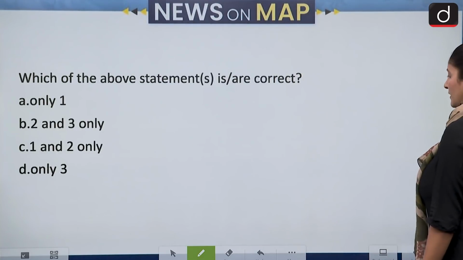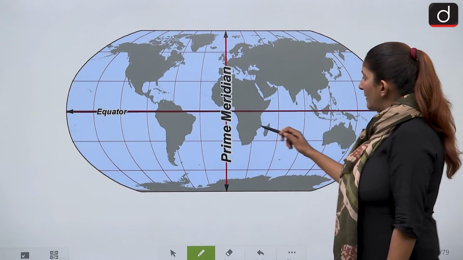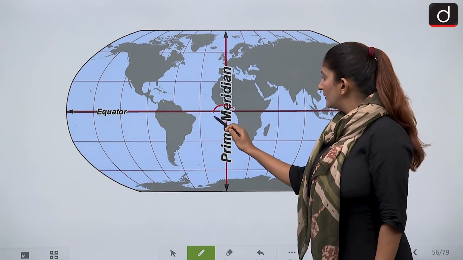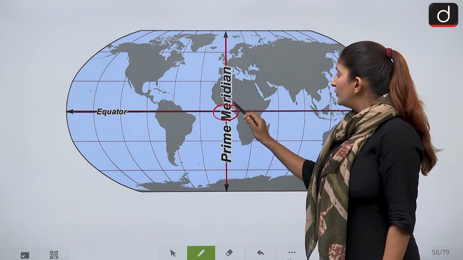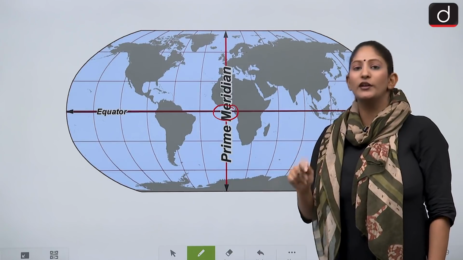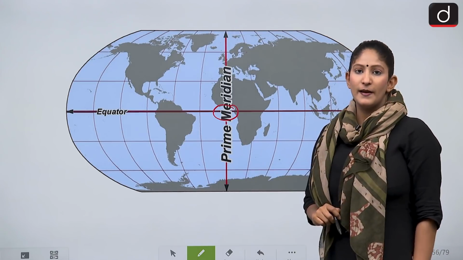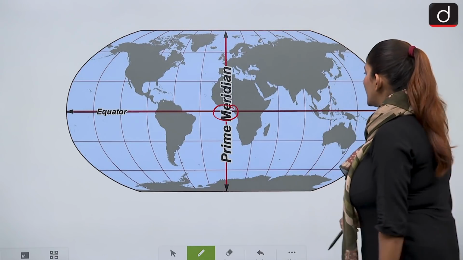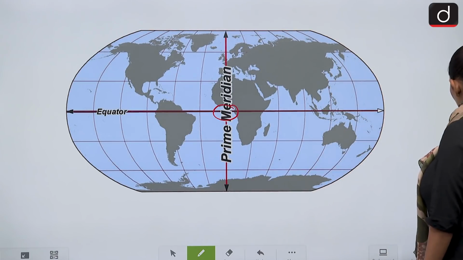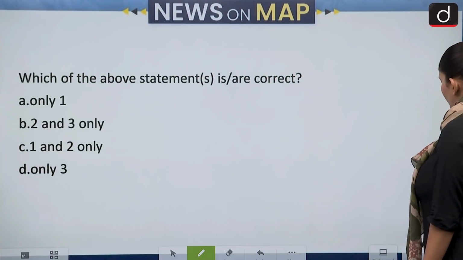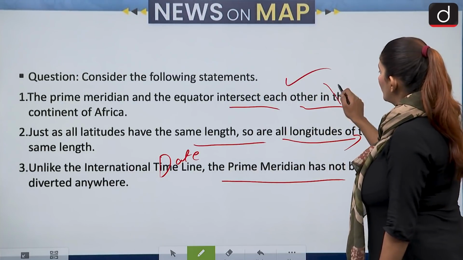So let's see the correct answer. Now, the prime meridian and the equator do not intersect in the continent of Africa, but near the continent of Africa, basically in the Atlantic. So this statement is not at all correct. Okay, so this is wrong.